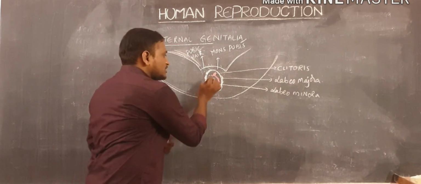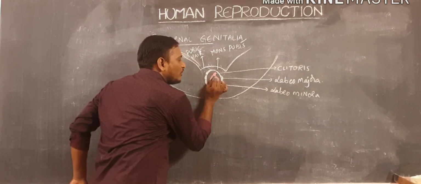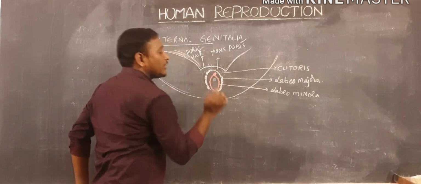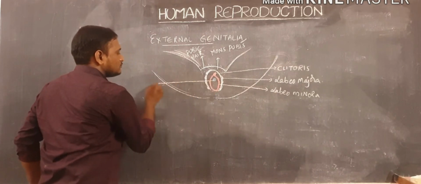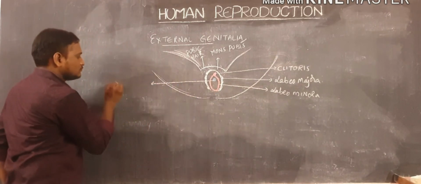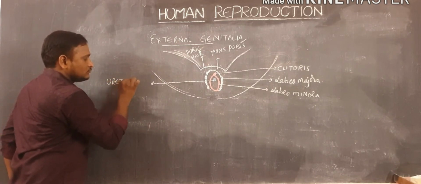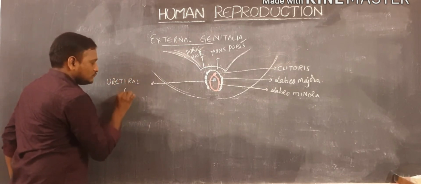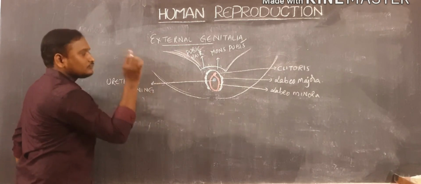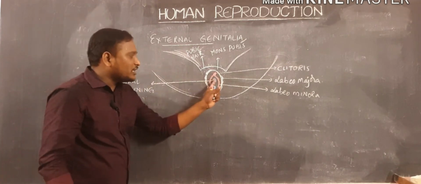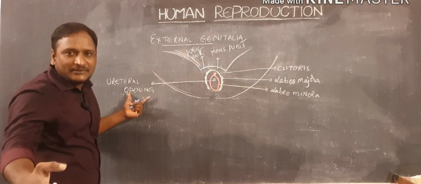Two openings are present inside of the labia minora. One is the urethral opening. Through the urethral opening they release urine to outside.